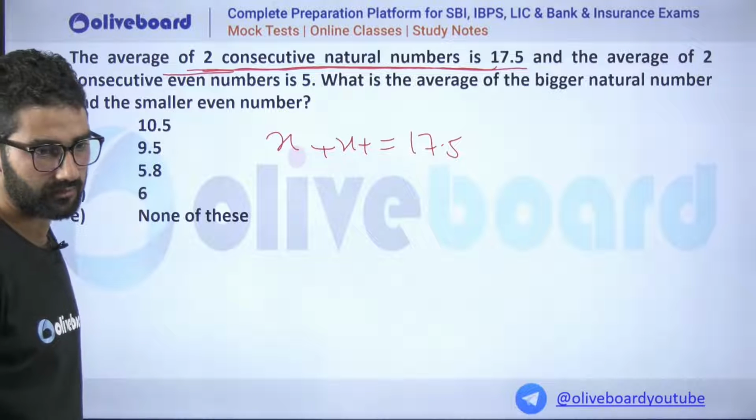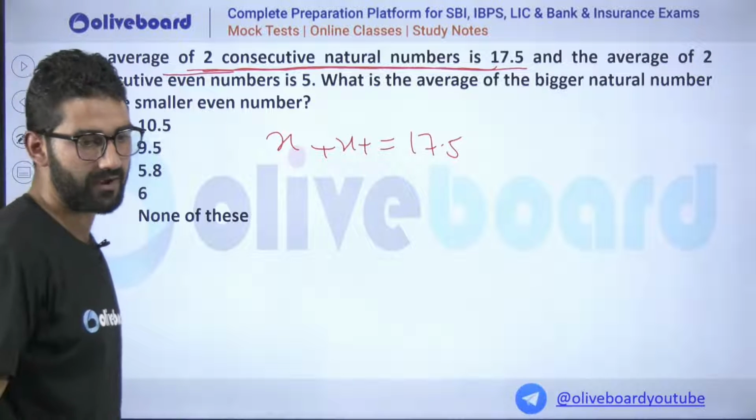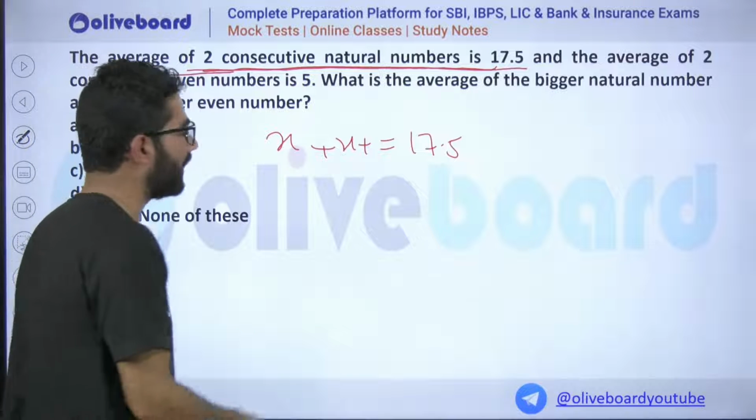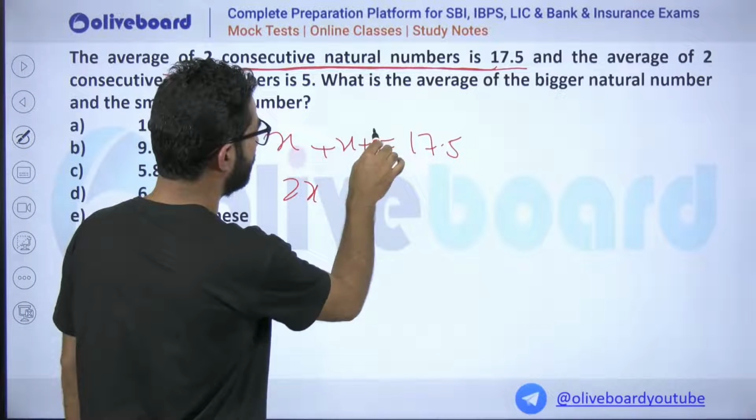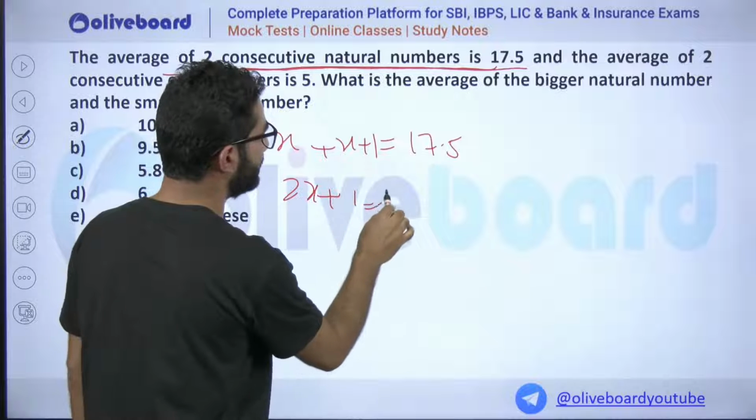17.5. Two consecutive natural numbers. If one is x, another will be x plus 1. So the sum is 2x plus 1.